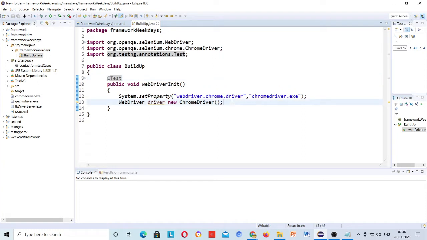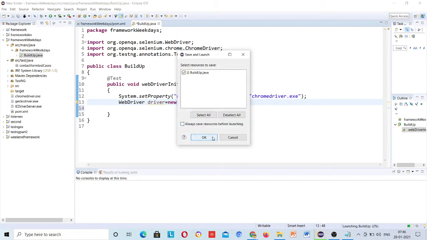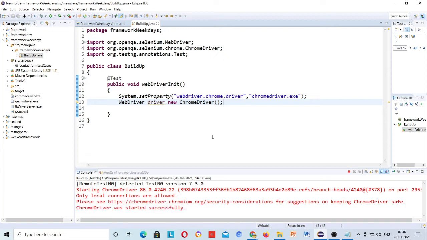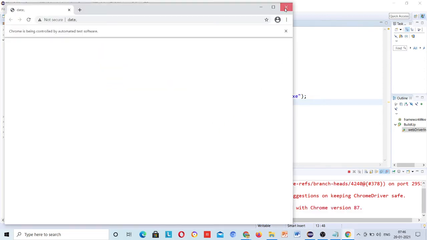So here I have to move to this location, where I am not going to write. This is about Chrome driver. If you run this, run as TestNG test, it will work fine. Okay, this has opened the browser.